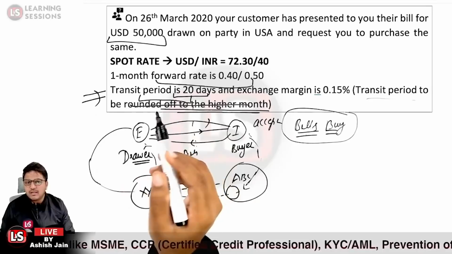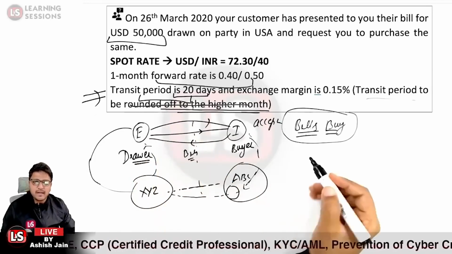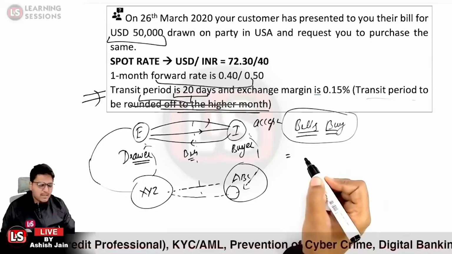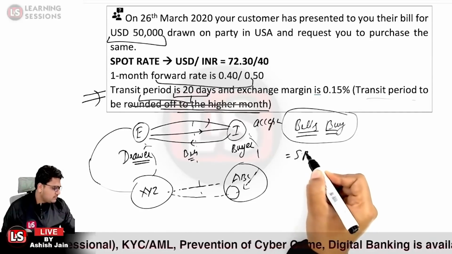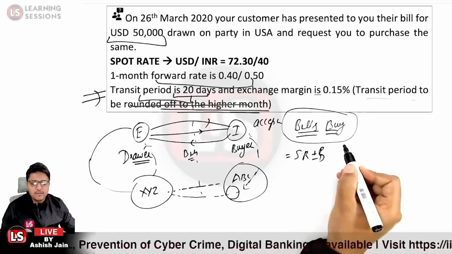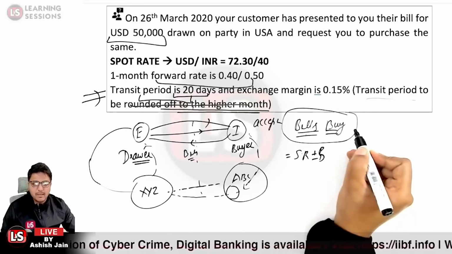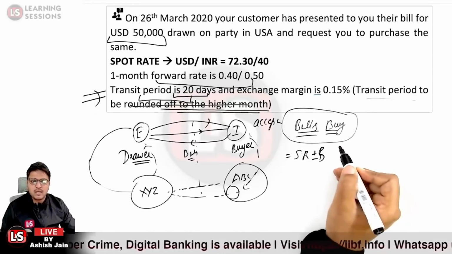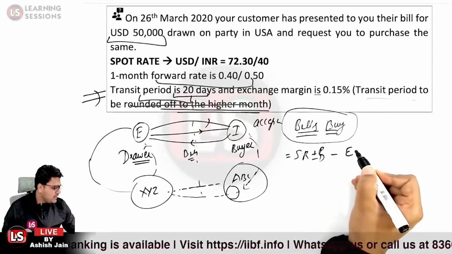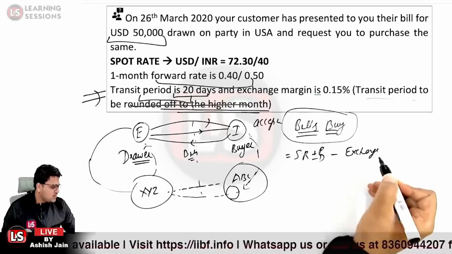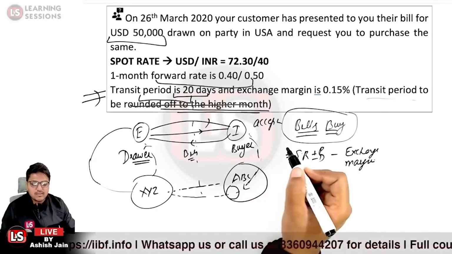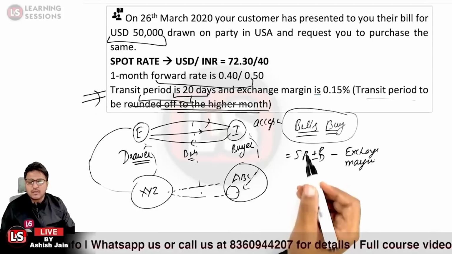So how will we discover the price related to the bills buying rate? Here is the formula that you need to memorize. Bills buying rate is equal to spot rate plus or minus premium or discount. And further, as I already told you, if it is a buying rate, the exchange margin is to be subtracted. This is how we will be calculating the price.